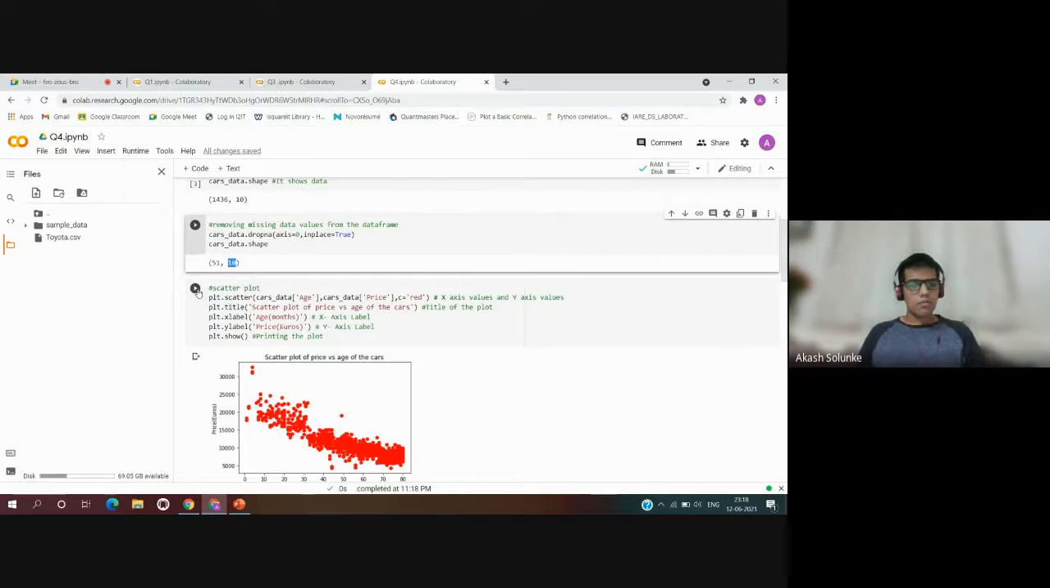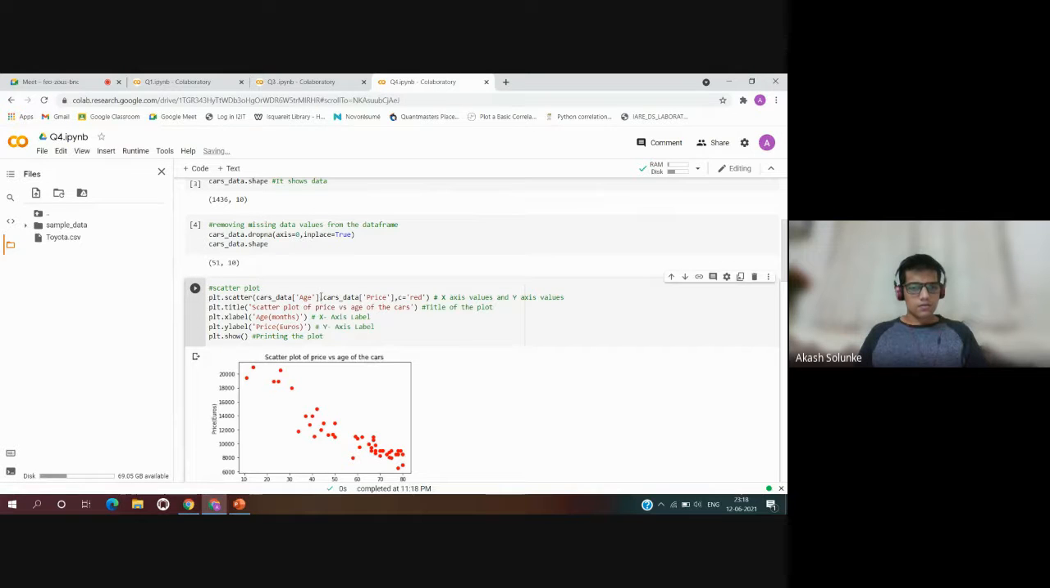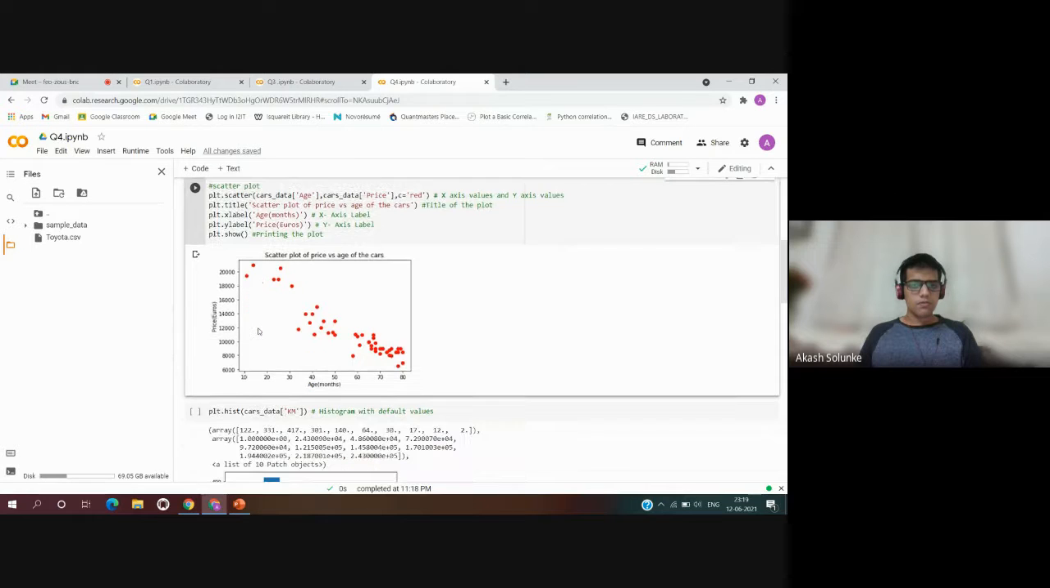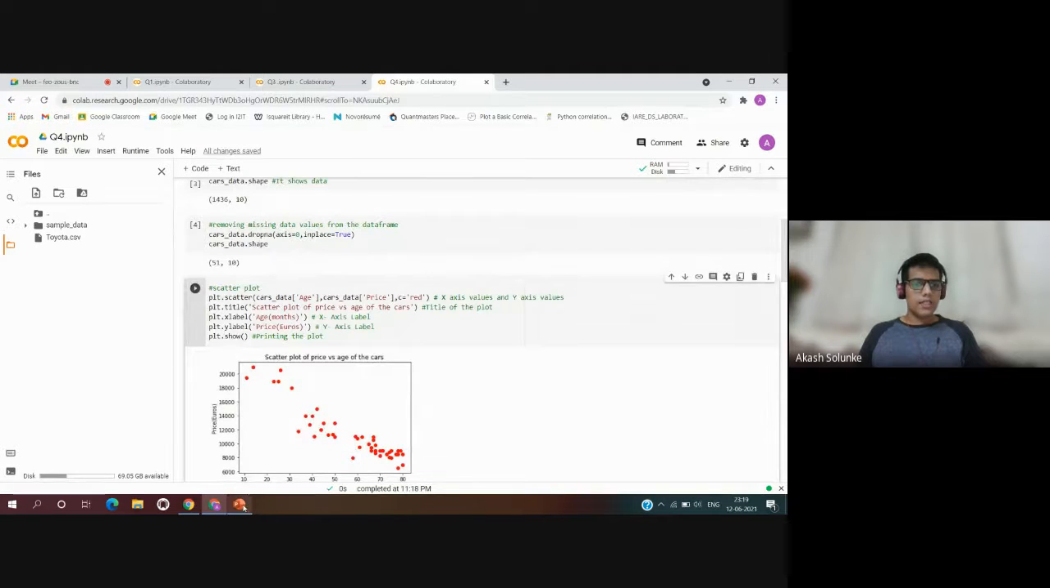So now plotting the scatter plot, here plt.scatter, what we have to take on the x-axis and y-axis values. plt.title will give the title of the scatter plot, that is scatter plot of price versus age of the car. plt.xlabel, age in months, that is the x axis label. plt.ylabel, price in euros, that is the y axis label. And plt.show for printing the plot. So the plot is printed like this: on the x-axis age of the vehicles and on the y-axis price, that is in euros, of the vehicles.